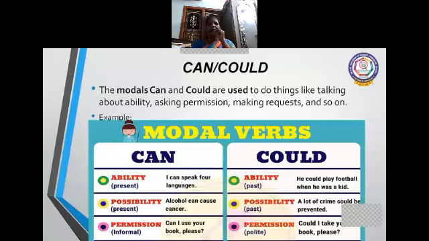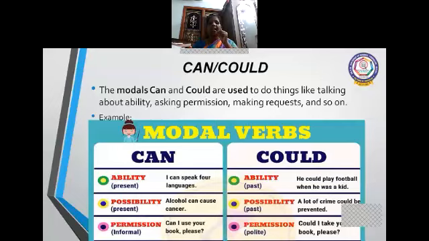For example, can. Ability: I can speak 6 languages. So that is an ability of a person. The same way in the past, could: he could play football when he was a kid. Possibility: alcohol can cause cancer. So that is possibility. And possibility: a lot of crime could be prevented. So that is in past tense, the possibility.